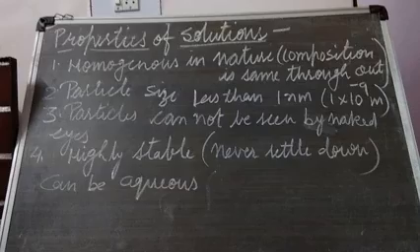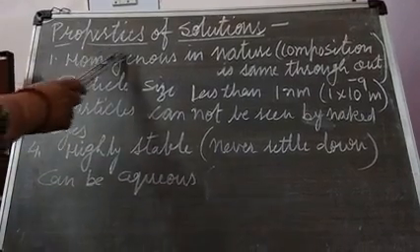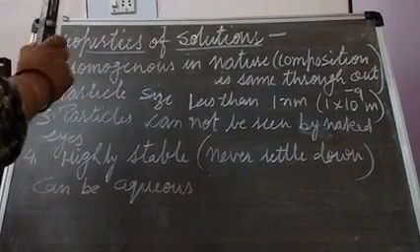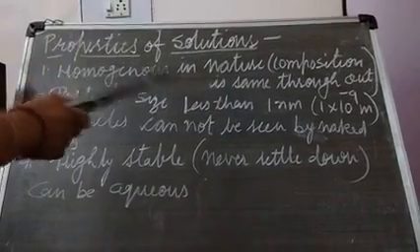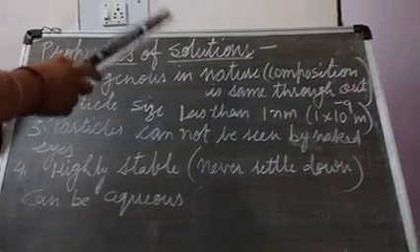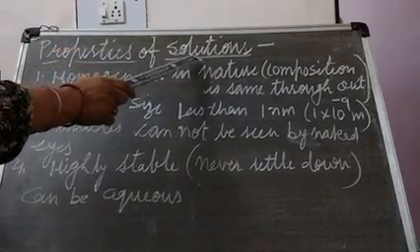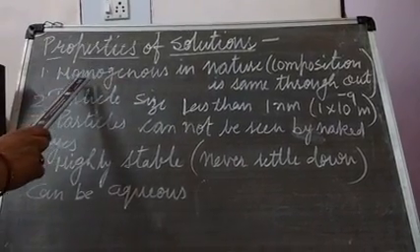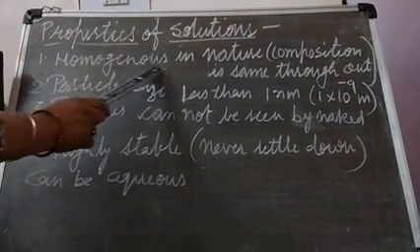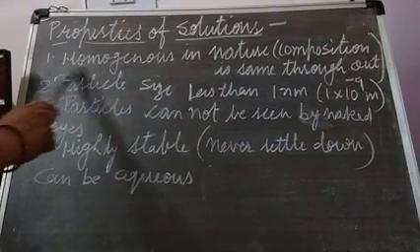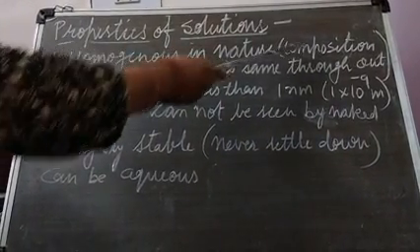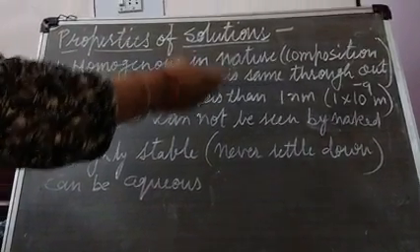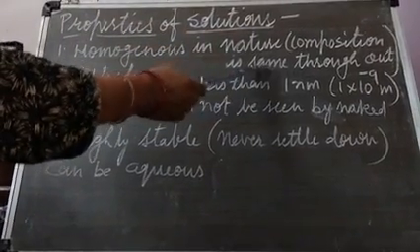Next is properties of solutions. Like we did the properties of different substances like compounds, elements, mixtures. Now in mixtures I am taking solutions. That solution properties we are taking. Solutions are always homogeneous in nature. What is this word homogeneous? Composition is same throughout the solution. Same composition is there throughout the solution.